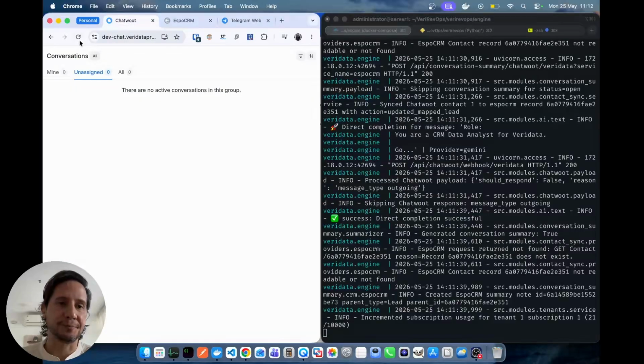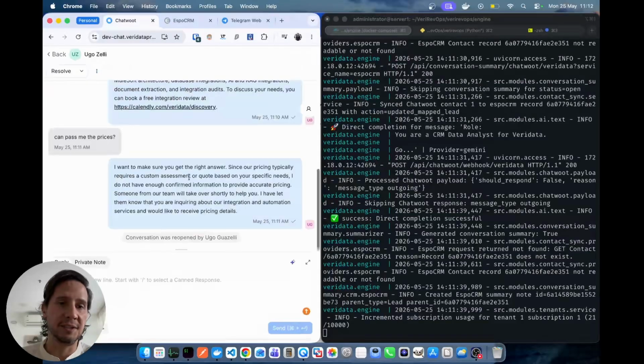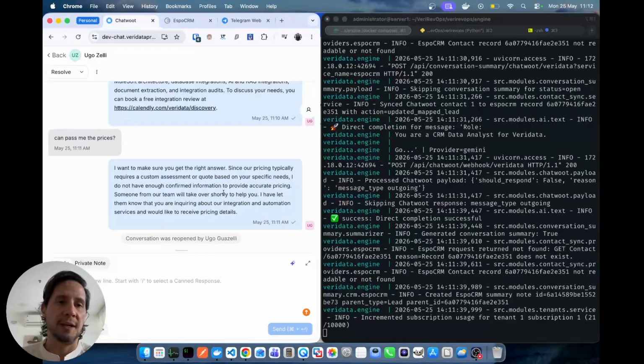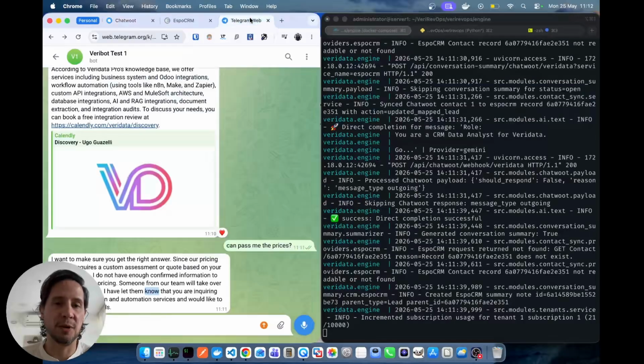So I'm just going to refresh the page. This is what the client is supposed to be seeing, and you can see all the information here and all the conversation. Because the bot assigned it to the agent, if I send more messages, it's not going to respond anymore.